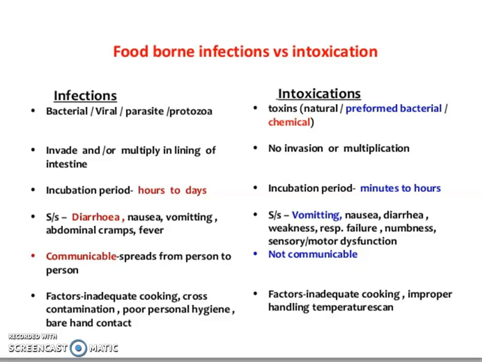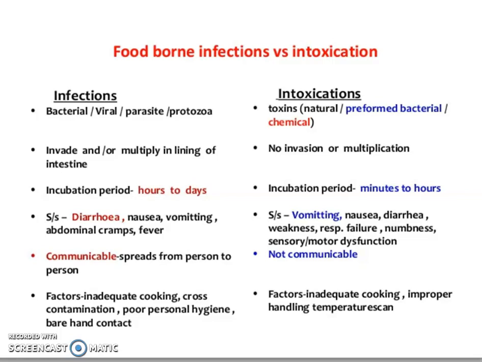The symptoms of food intoxication are quite rapid because the toxin has been formed already. You need not wait for the microbe to be present or not.